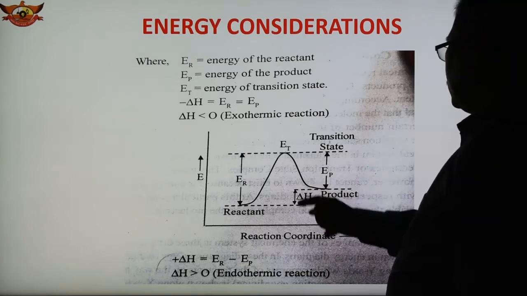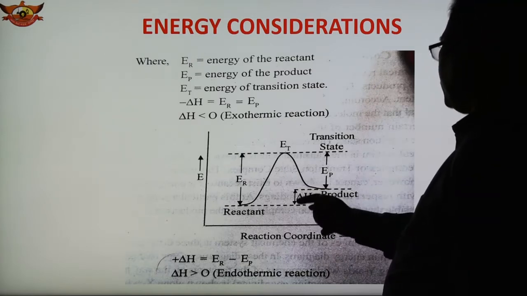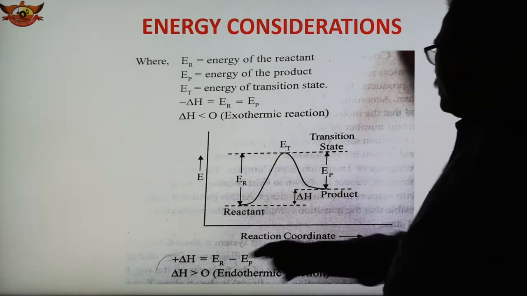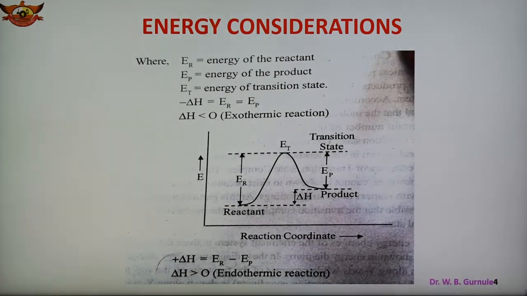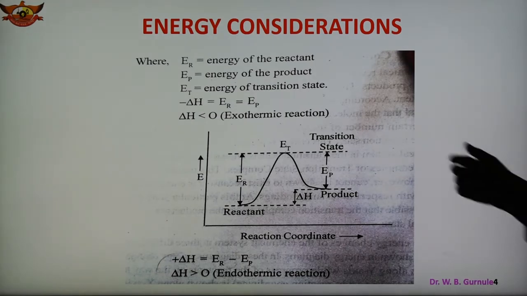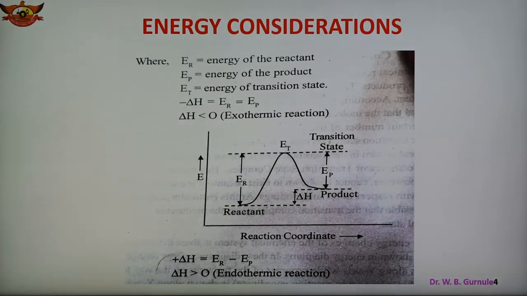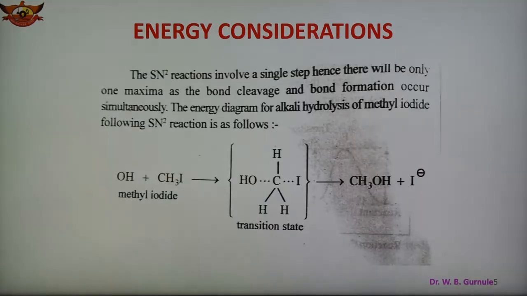Depending upon delta H, if delta H is less than 0, the reaction is exothermic. When delta H is greater than 0, the reaction is endothermic. Exo means energy is released and endo means energy is absorbed. So two types of reactions are there, and during these an energy change takes place. Whether delta H is 0, less than 0, or greater than 0, depending upon that we can decide the reaction is exothermic or endothermic. Now there are again two types of reaction.